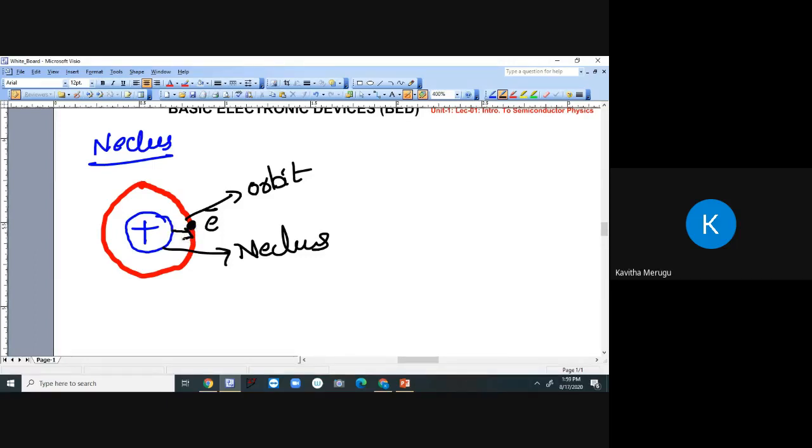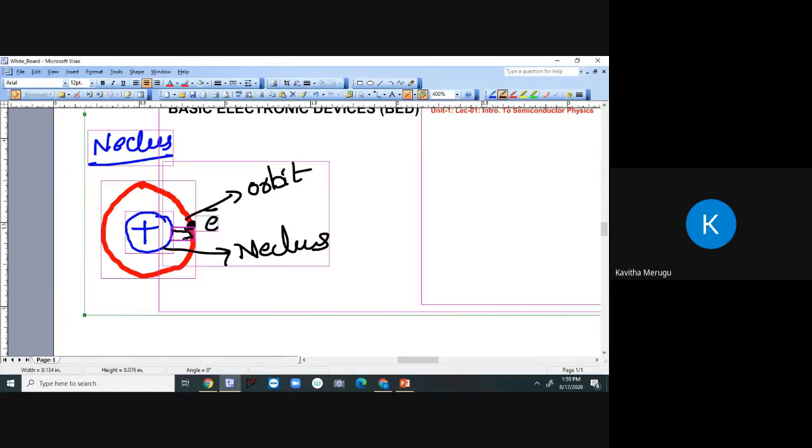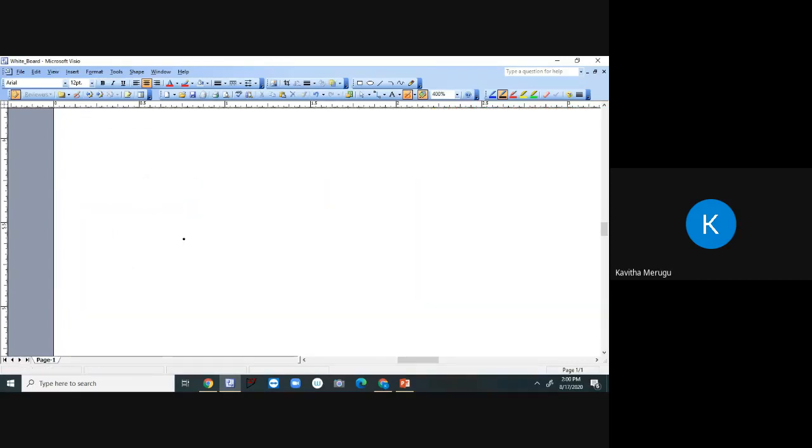Now, after that, let us see what is meant by energy level. Our next topic is energy level. Let us understand the energy levels of each orbit.